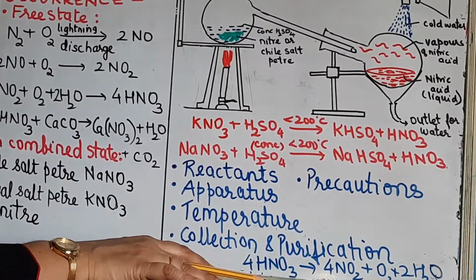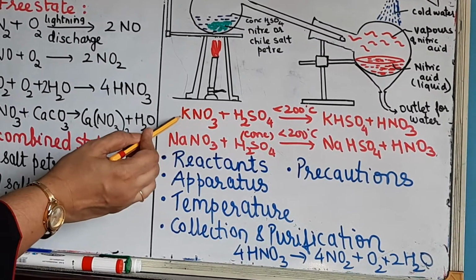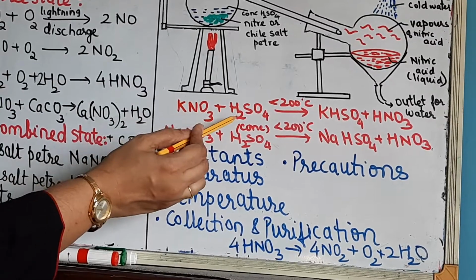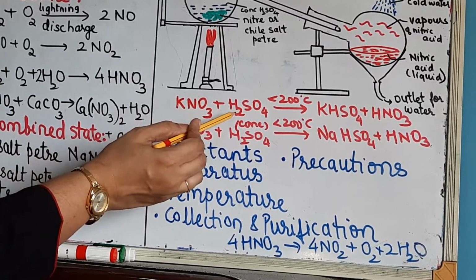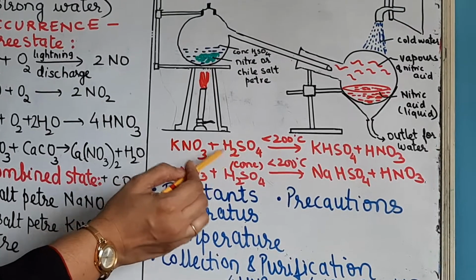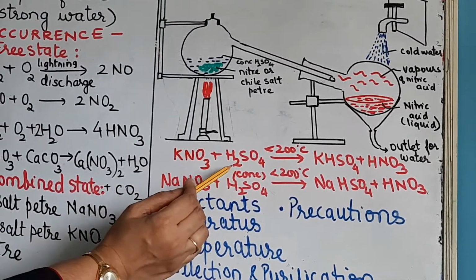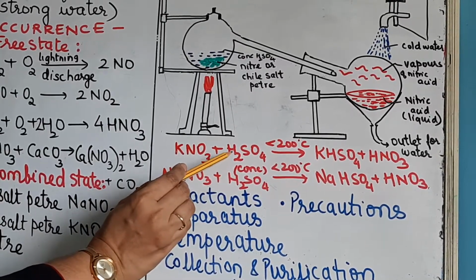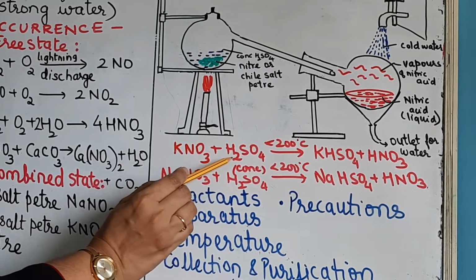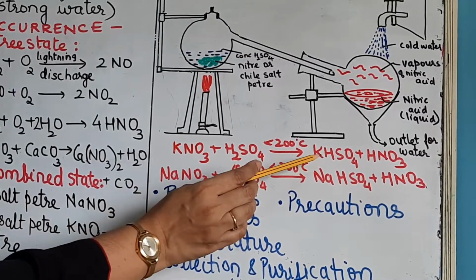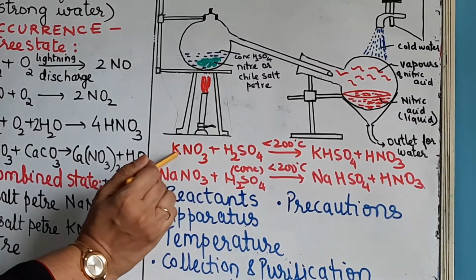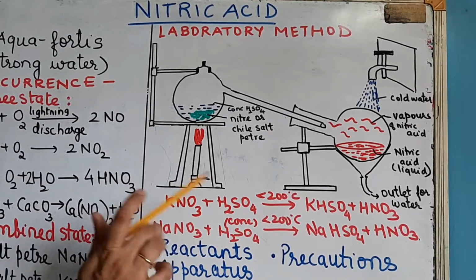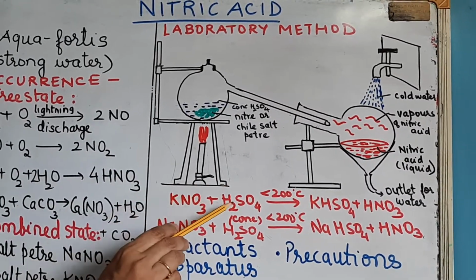Okay, clear? So this is the reaction which is taking place, that is potassium nitrate and sulfuric acid. You are taking equimolar proportions. This is one part and this is also one part. Now what kind of acid is this? This is called a dibasic acid. We have done it in acids, bases and salts, right? So this is a dibasic acid, meaning there are two hydrogens, but out of these two only one is going to be utilized. But still we are taking one part of sulfuric acid and one part of potassium nitrate. So you are taking an equimolar ratio of the nitrate salt and the acid.